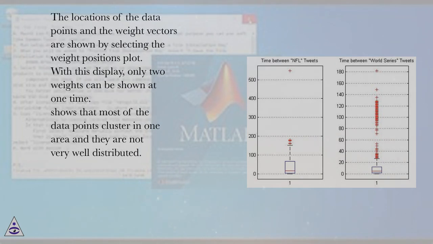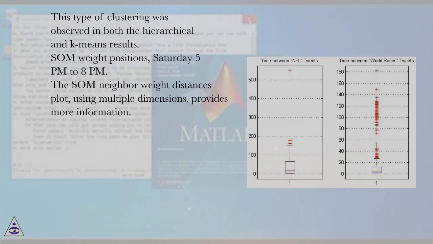The locations of the data points and the weight vectors are shown by selecting the weight positions plot. With this display, only 2 weights can be shown at one time. It shows that most of the data points cluster in one area and they are not very well distributed. This type of clustering was observed in both the hierarchical and k-means results. SOM weight positions, Saturday 5 p.m. to 8 p.m.